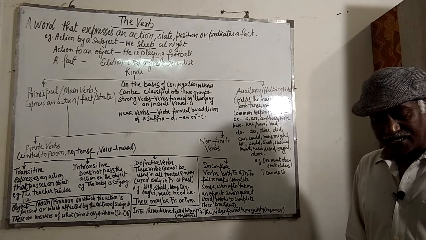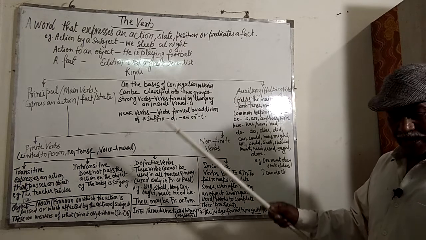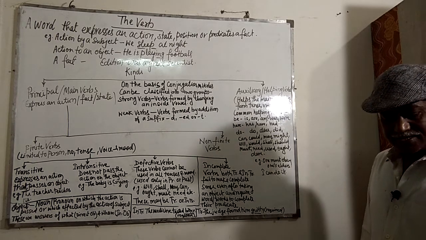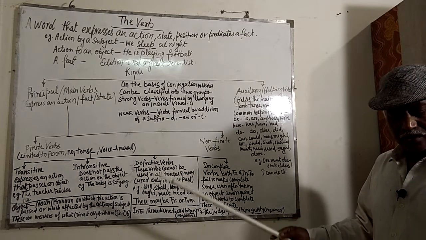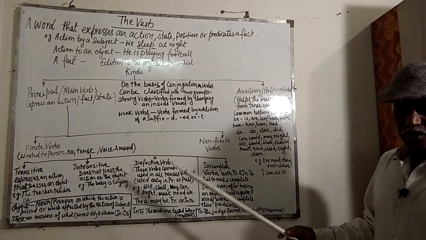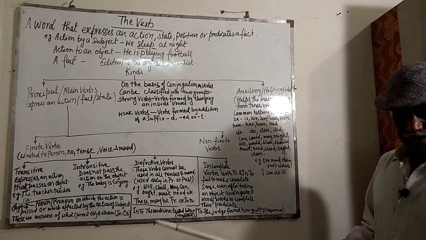Here one thing is to be remembered. The second and third forms of abide are abode, abode, and abided when it is used to convey living up to a promise or agreement. He abided by the rules and regulations of the game.